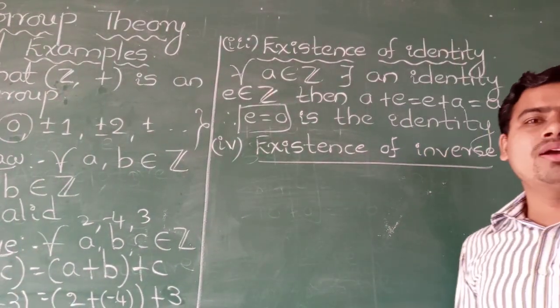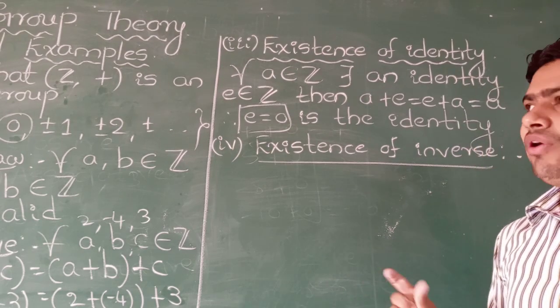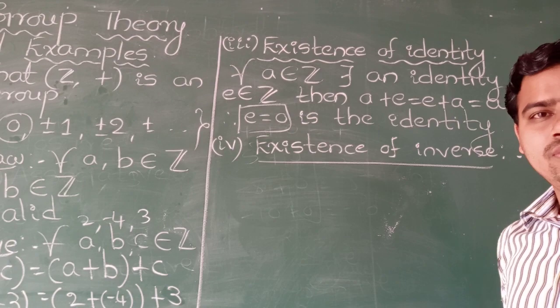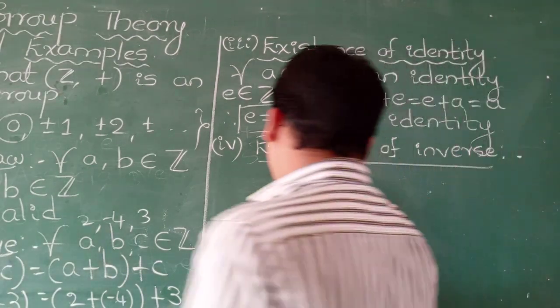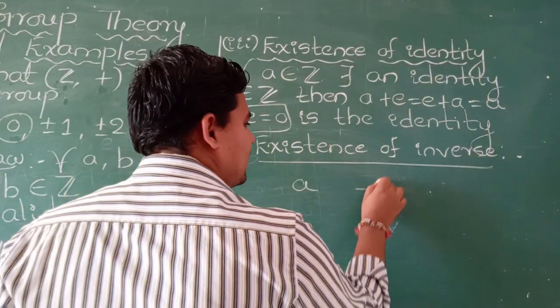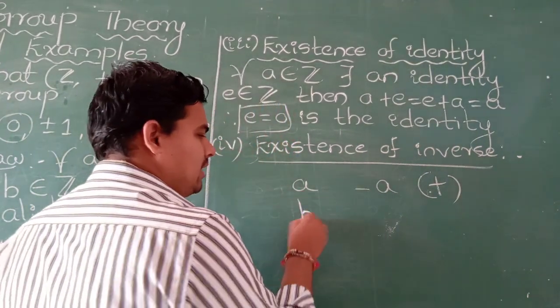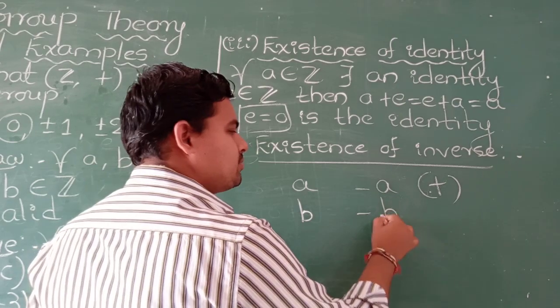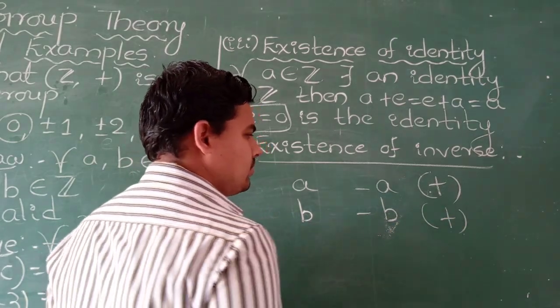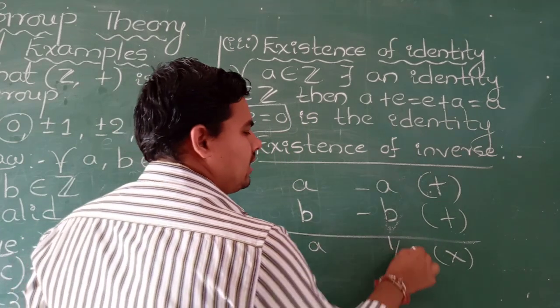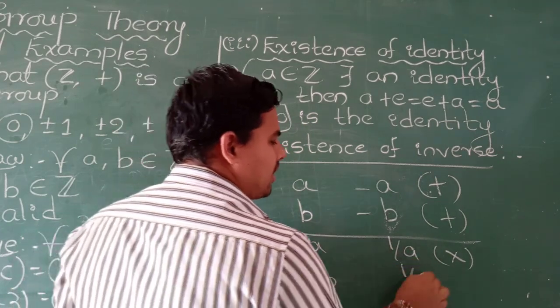Negative numbers are called the inverse elements of Z with respect to addition. Suppose A is an element, then the inverse of A is minus A with respect to addition. B is an element, then the inverse of B is minus B with respect to addition. But in case of multiplication, A's inverse is 1 by A and B's inverse is 1 by B.